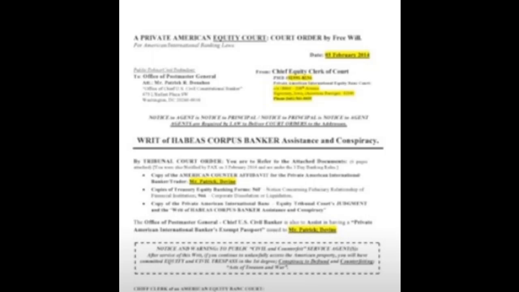Utilizing the American Counter Affidavit. The American Counter Affidavit is a powerful tool for challenging fraudulent claims and affirming private rights. Properly structured, it can counter IRS penalties, deny public courts jurisdiction, and assert the authority of private equity courts. For example, if fined unjustly, submitting an affidavit emphasizing your capacity as a private individual can halt further action and shift the burden back onto the claimant.